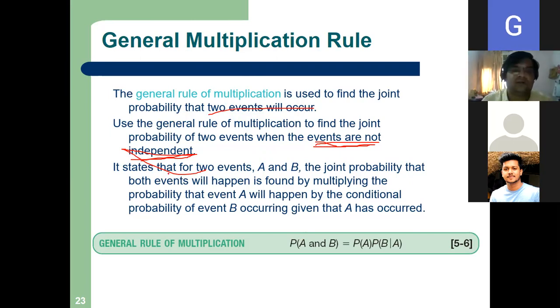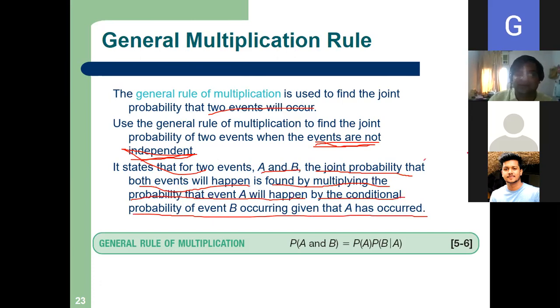It states that for two events A and B, the joint probability that both events will happen is found by multiplying the probability that event A will happen by the conditional probability of event B occurring given that A has occurred. This line is very big.